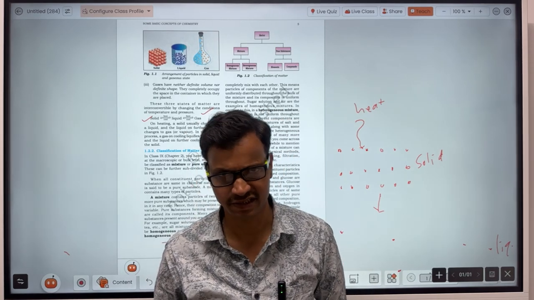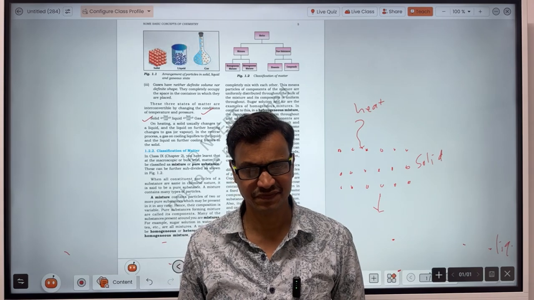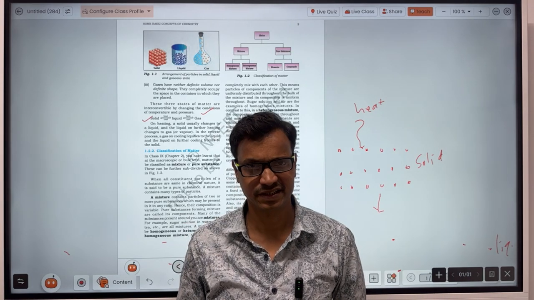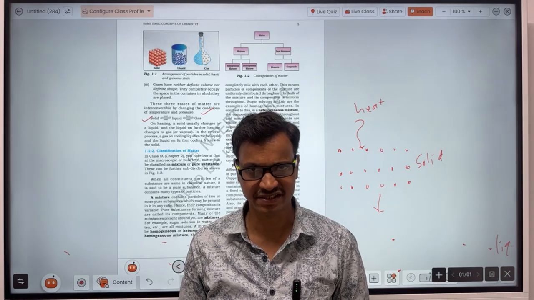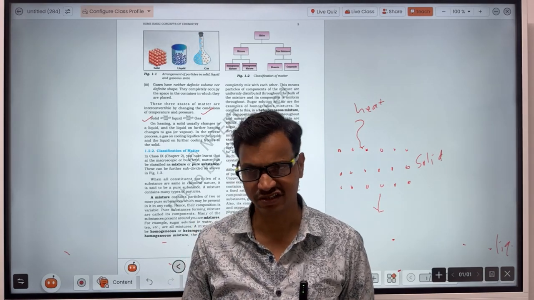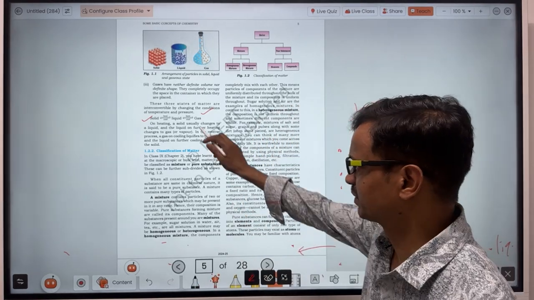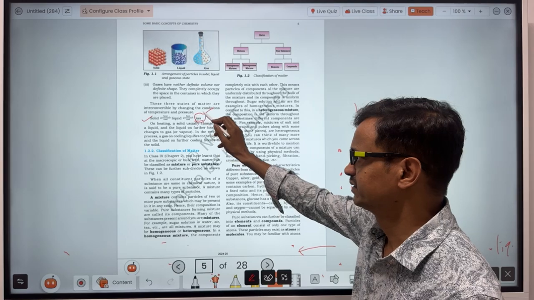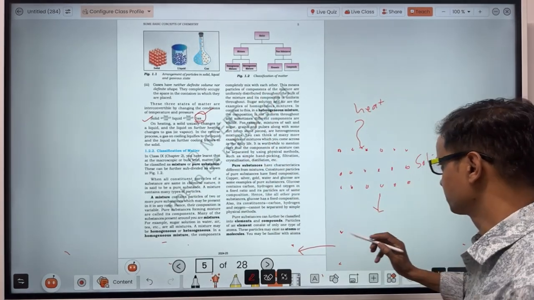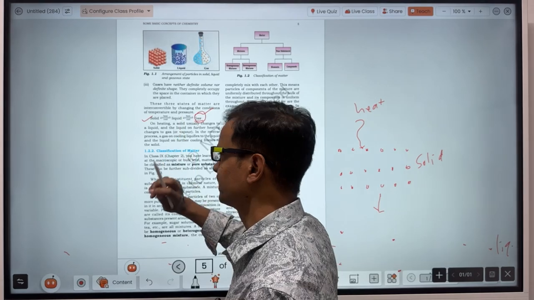When you supply heat energy to a substance, the temperature of that substance will rise, and when you take out heat energy from that substance, the temperature will fall. So when you take heat energy from a gas, the particles will come closer to each other, and hence the gas will convert into liquid.